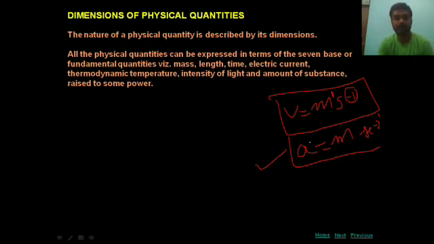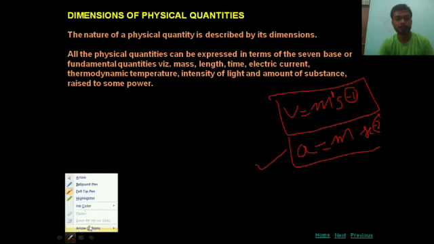In velocity and acceleration, both quantities, length and time, are available, but they differ in their powers. Hence, as we move further, we will observe that the same fundamental quantities combine together to produce different derived quantities.